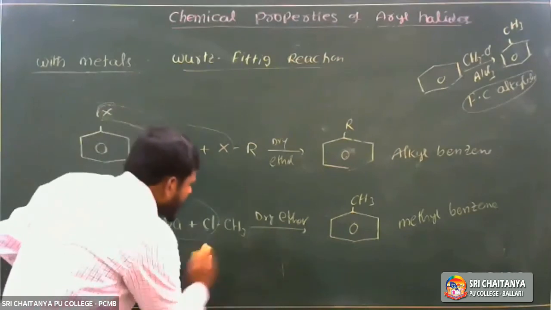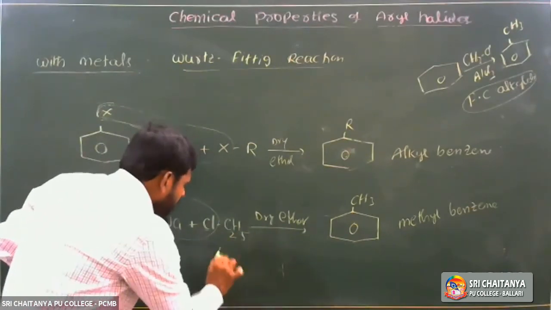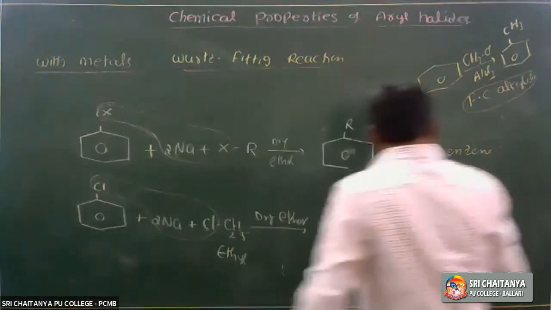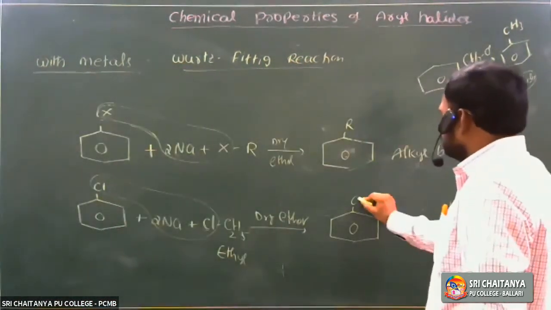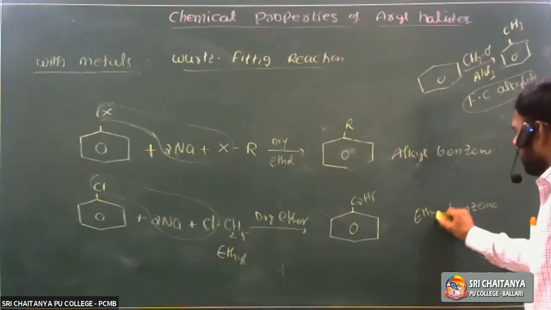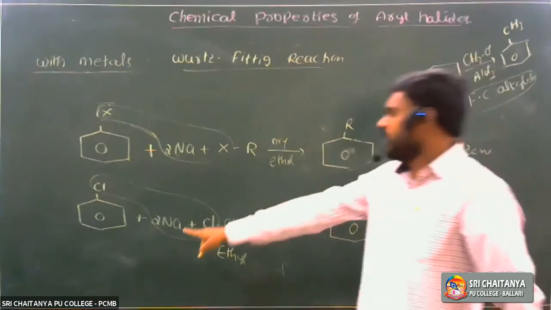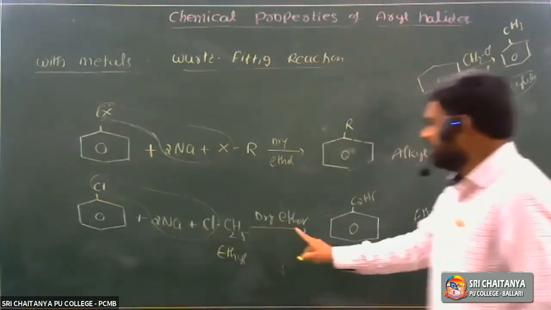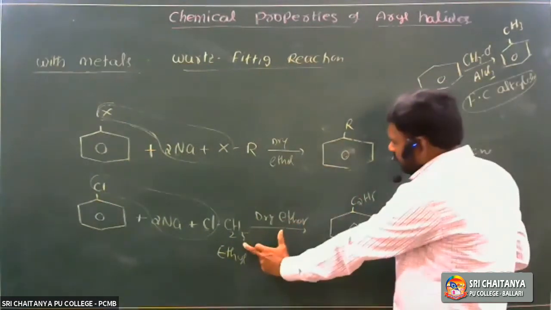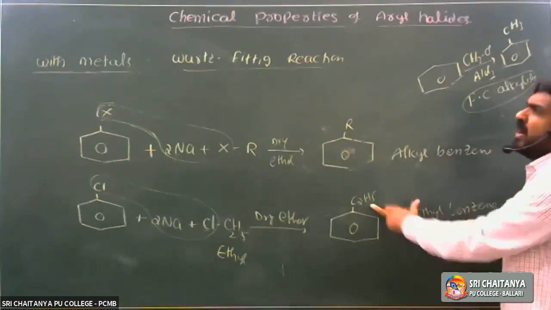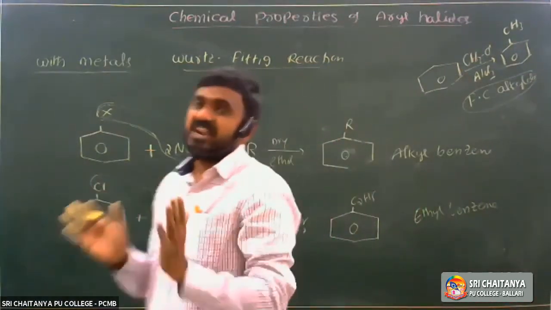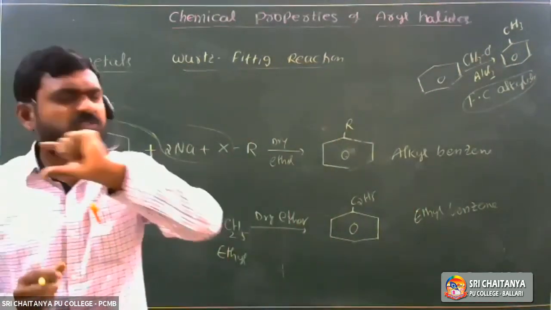If you take ethyl chloride, C2H5Cl, it gives C2H5 attached to the ring, so it is called ethyl benzene. If you take methyl chloride and chlorobenzene treated with sodium metal in presence of dry ether, methyl benzene is formed. If you use ethyl chloride, ethyl benzene is formed. So what is the name of the reaction? Wurtz-Fittig reaction.